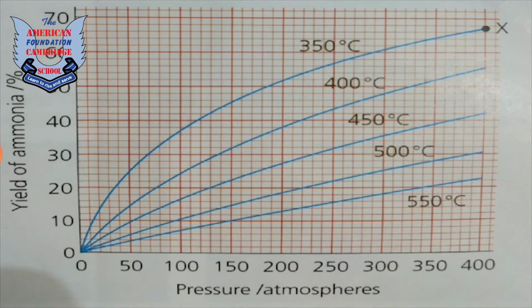As you can see in this picture, here is a graph in which we can see the effect of different pressures and temperatures on the percentage of ammonia yield. So if we increase the pressure, the yield of ammonia is also increased, and if we increase temperature, then it is decreased, because the first curve, which is around 350 degrees Celsius, is giving us the best yield because it is going towards 60% ammonia production. So we have to provide a moderate temperature. We will not go towards the higher temperature because it will reduce the yield.